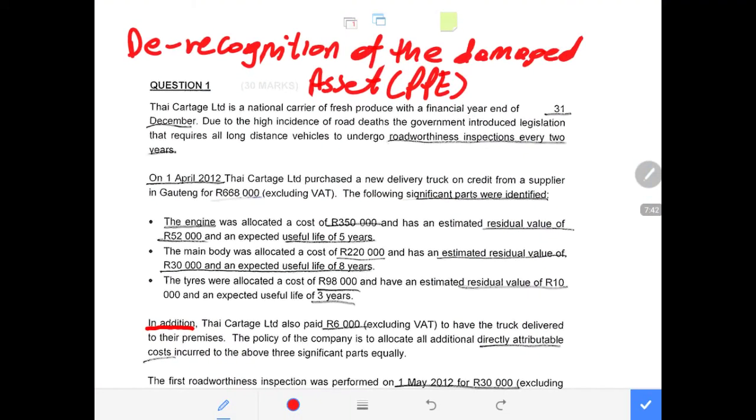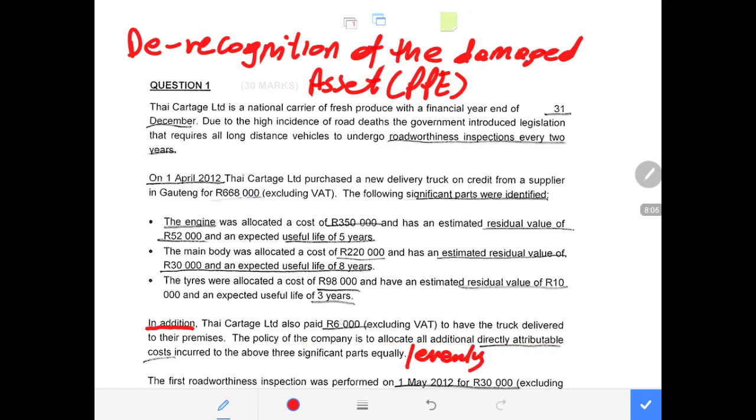How are we supposed to share this delivery cost? The policy of the company is to allocate all additional directly attributed cost incurred to the above 3 significant parts equally. That means evenly.